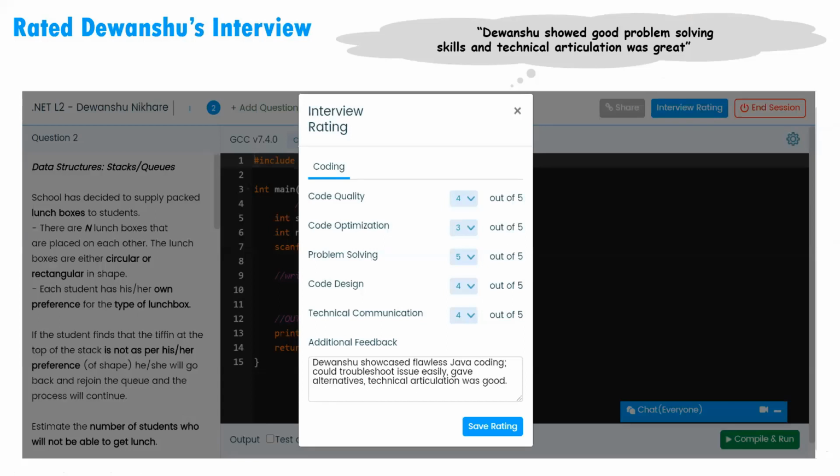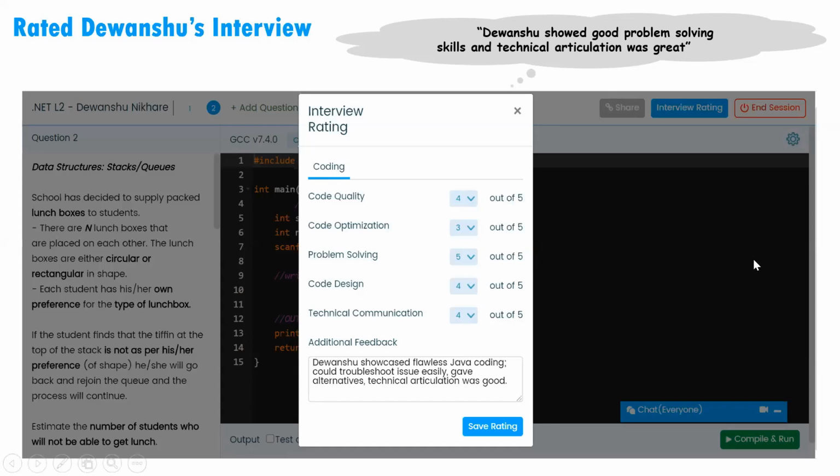Code quality was good, code optimization was good, problem solving was good, code design was good, and technical communication was good. I gave additional feedback because I want it to be seen by Nilesh and Amay in the reports, and also the HR, right? So I put whatever I could, submitted my rating, and ended the session.